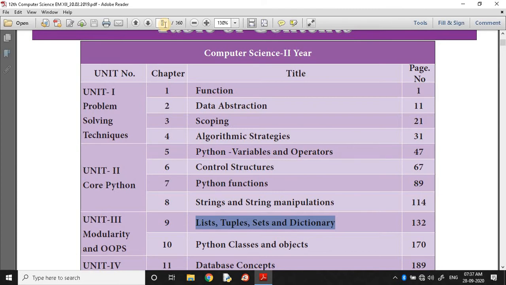This is the most advanced array used in Python. In C++, the list of values must be the same type. That group of values or range of values must be the same type. Here it may be anyone. So straight away we are going to the chapter list, tuple, sets and dictionary.